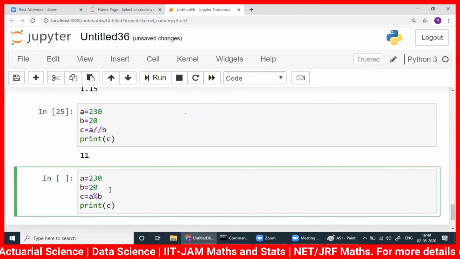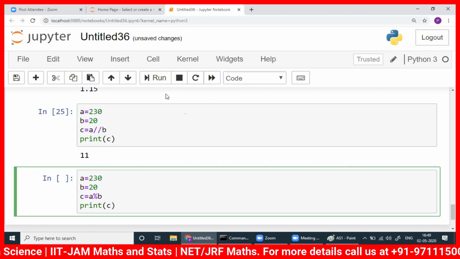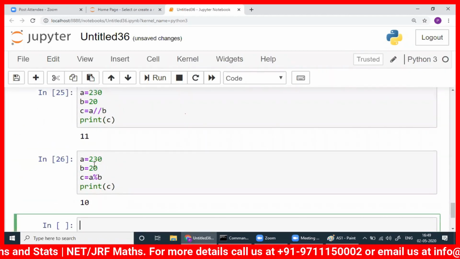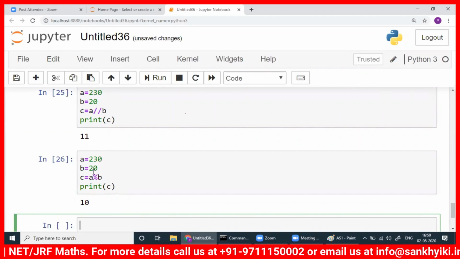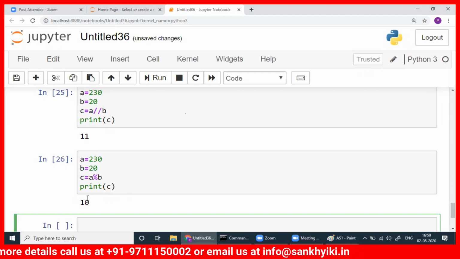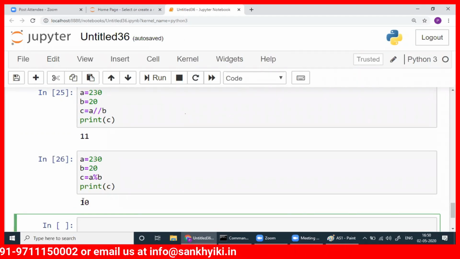Okay. And this is very useful later when you see whether a number is prime or not. See here, when you divide 230 by 20, 20 into 11 is 220. The remainder is 10. Do you agree? Yeah, 220. The remainder is 10. That's fine.